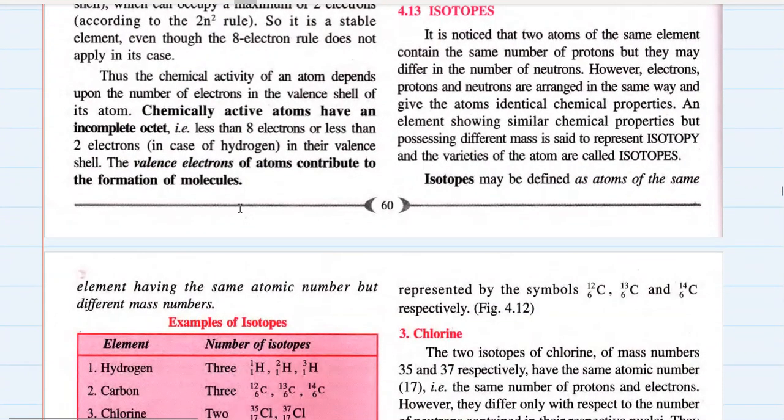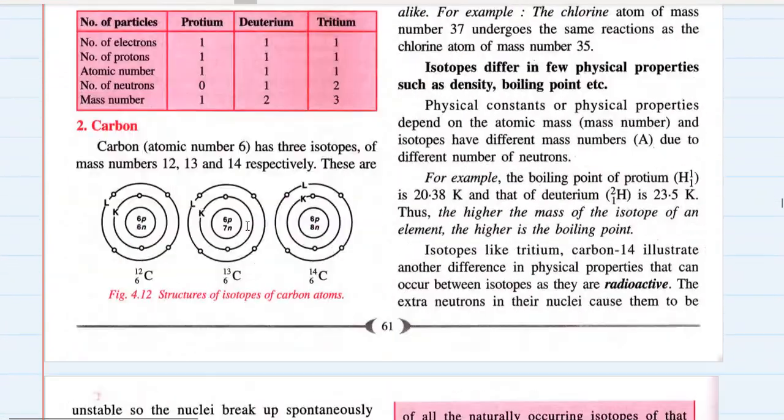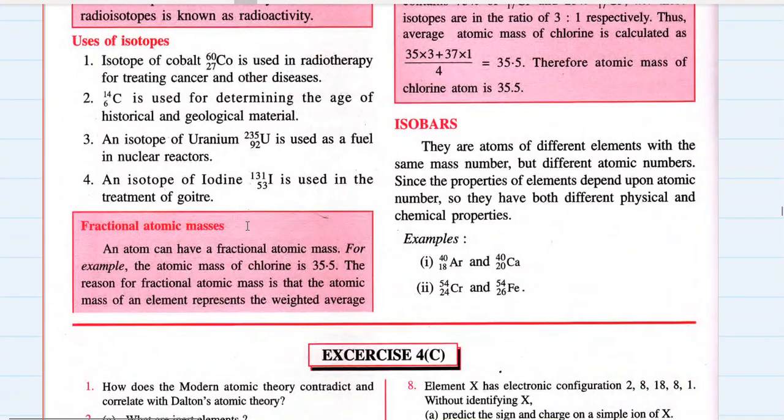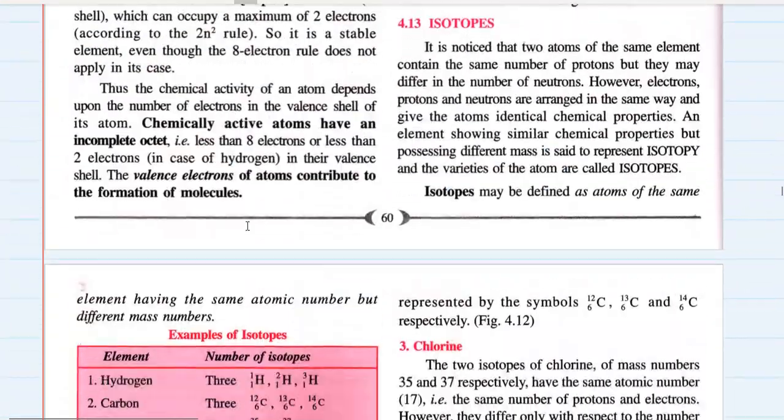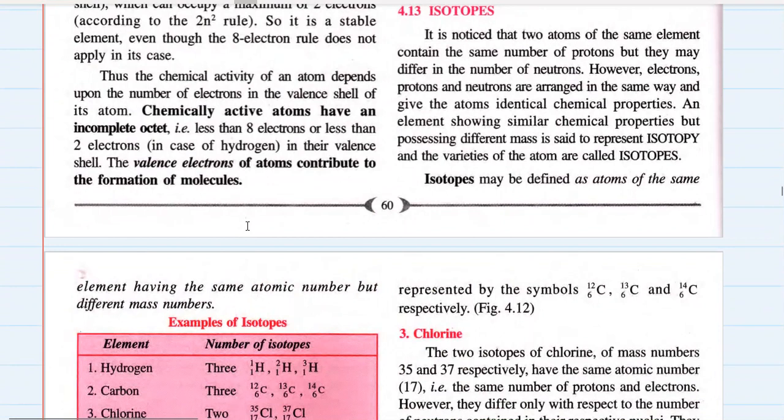Isotopes. What are isotopes? Now this is one important small topic which we must study, isotopes and isobars. I don't know whether they are in your syllabus and how much, but yes, I want to teach you in detail about isotopes. What are isotopes? See, it is noticed that two atoms of the same element contain the same number of protons, but they may differ in their number of neutrons.